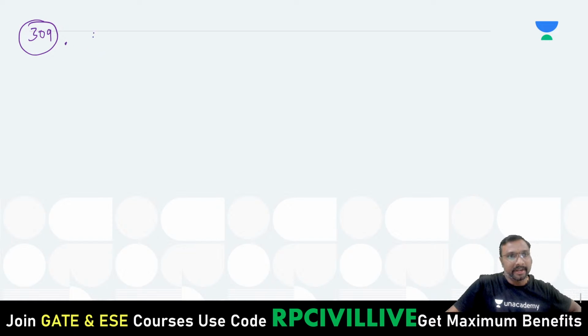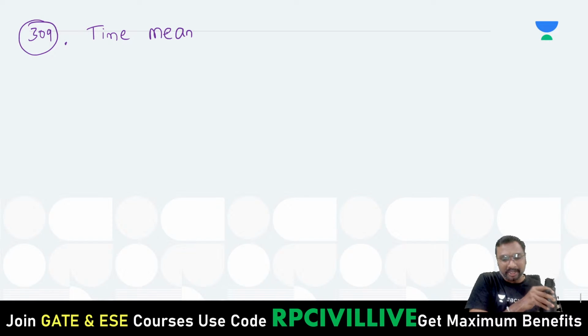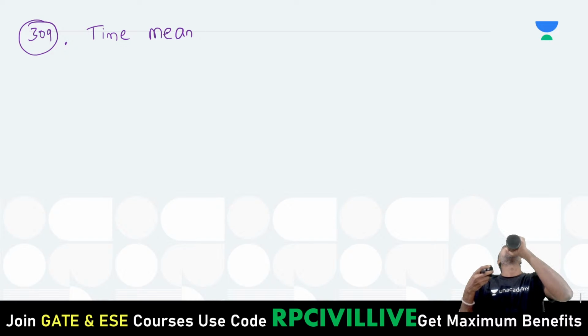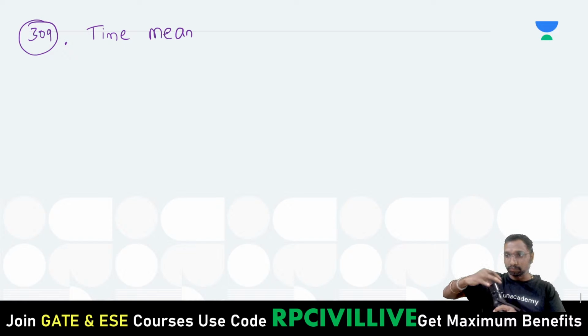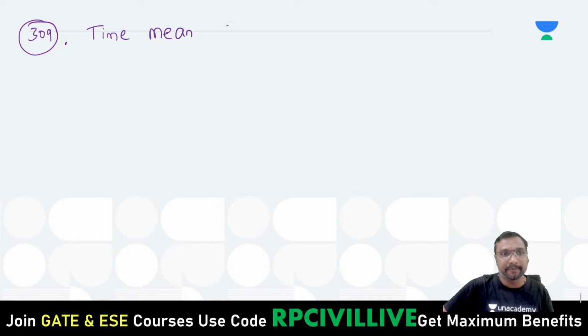Now if you just observe, what is the equation for the time mean speed? If all of you consider time mean speed, right? Whenever you are considering, it is better you study only the spot speeds. Whenever you are studying the spot speeds, you will be observing many speeds or not? Yes. And time mean speed, how can you observe it from here?